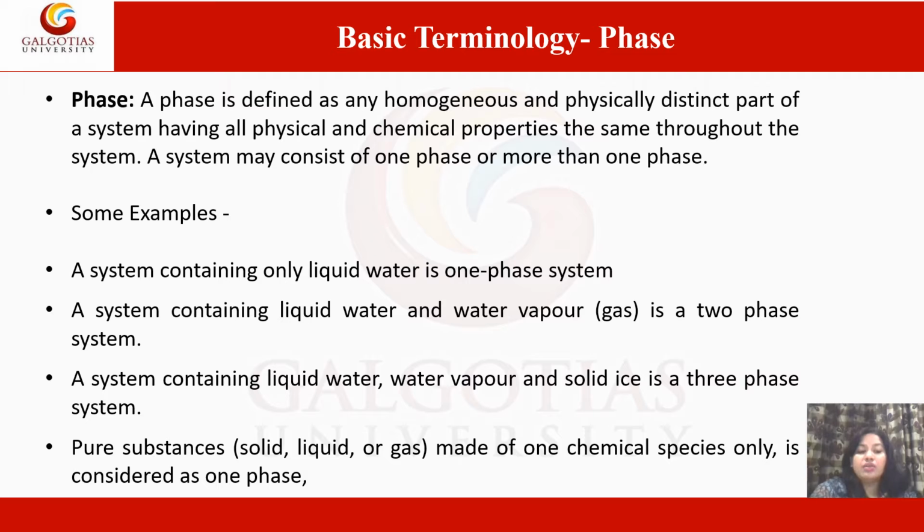Each solid makes up a separate phase except in the case of solid solution. For example, many forms of sulfur can exist together and all are separate phases. Immiscible liquids constitute different phases. For example, carbon tetrachloride and water do not mix with each other and form two phases. Liquids may or may not form a single phase. It depends upon their miscibility. Completely miscible liquids constitute a one-phase system. For example, water and alcohol, benzene and chloroform.